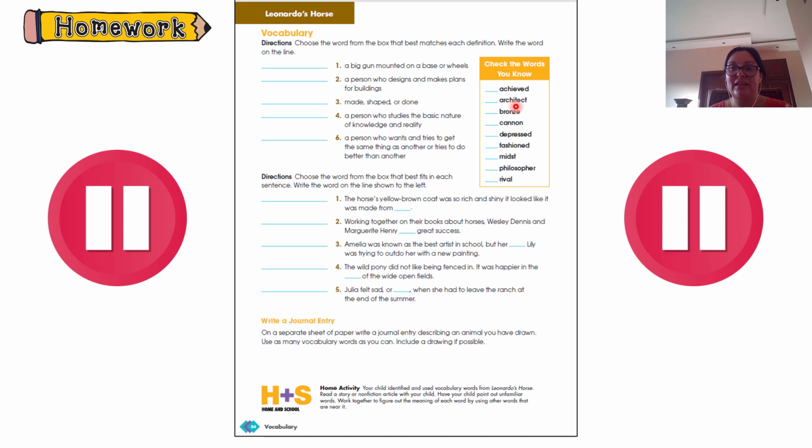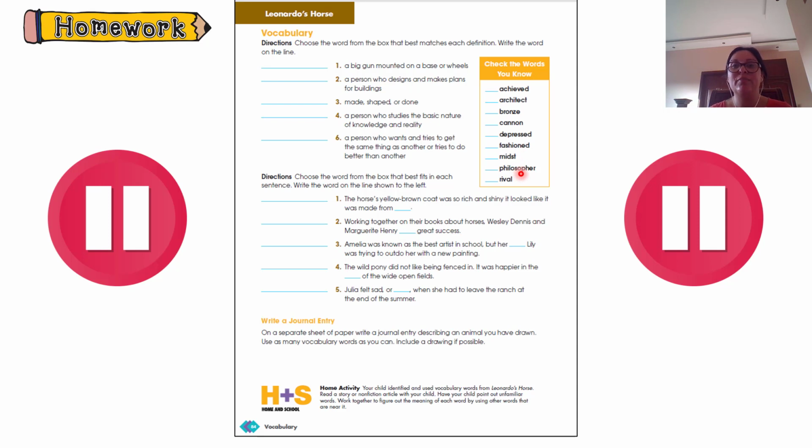Architect, a person who designs and makes plans for buildings. Bronze, a kind of material, a dark yellow material. Cannon is a very big gun. Depressed, to be sad. Fashion is another word to say shape or form. Midst, in the middle of something.